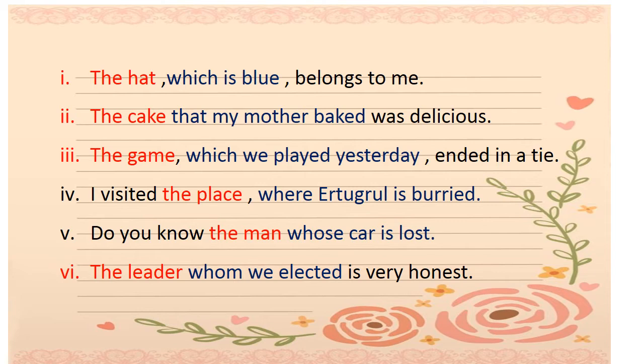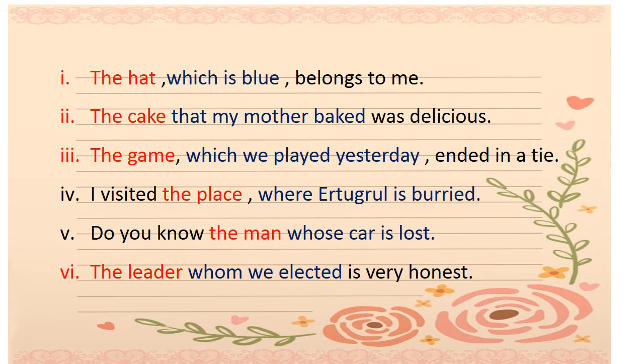Number 2, the cake that my mother baked was delicious. Now here the subject is the cake, and that my mother baked is giving us more information about the cake, and it is giving us the answer which cake. So that my mother baked is the adjectival clause.